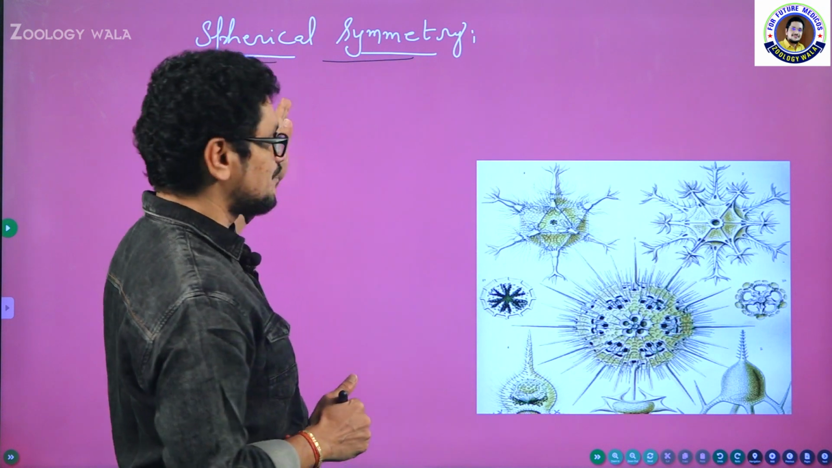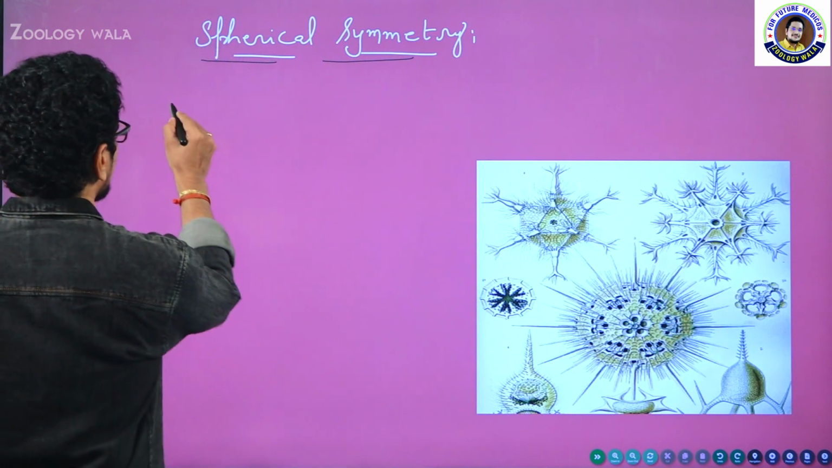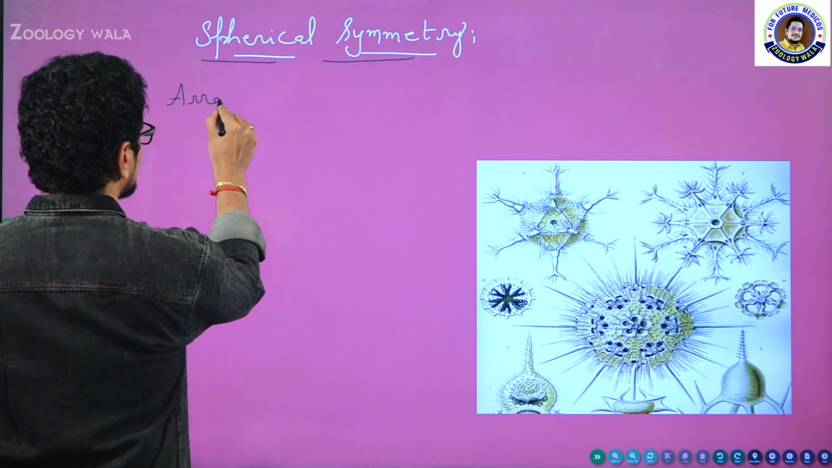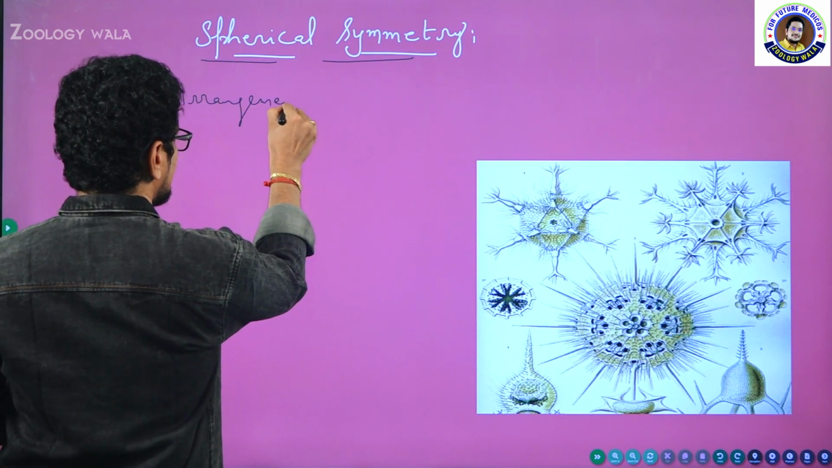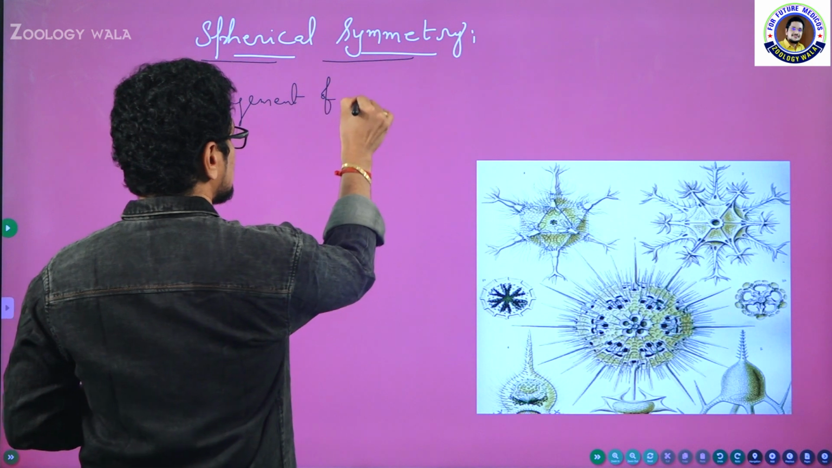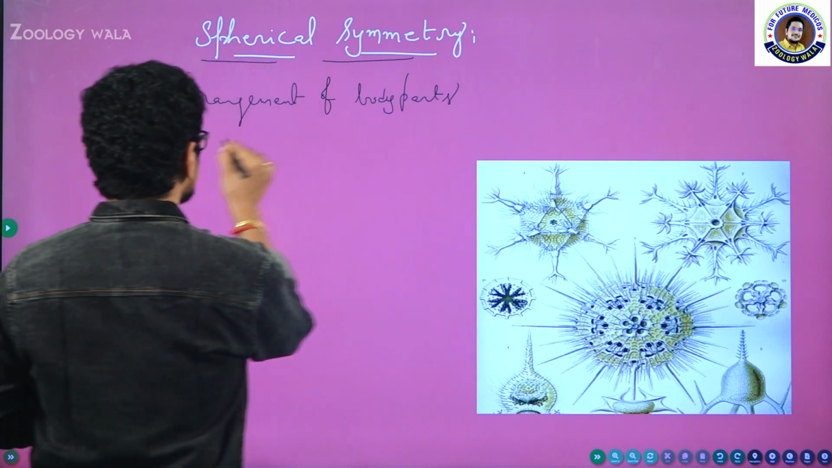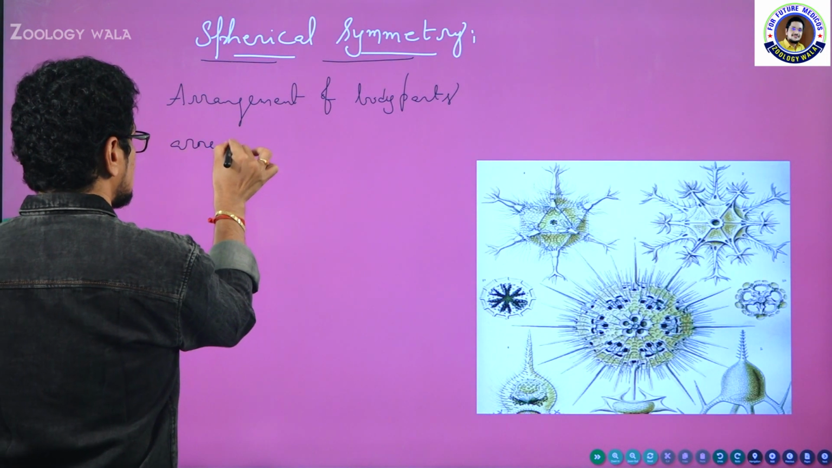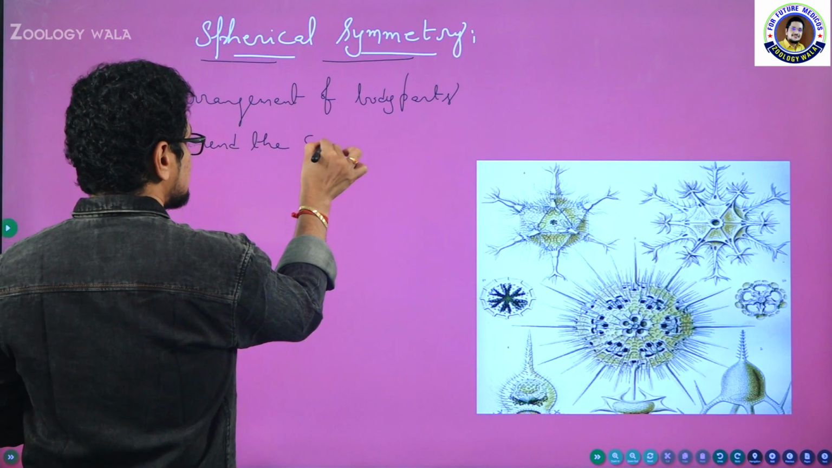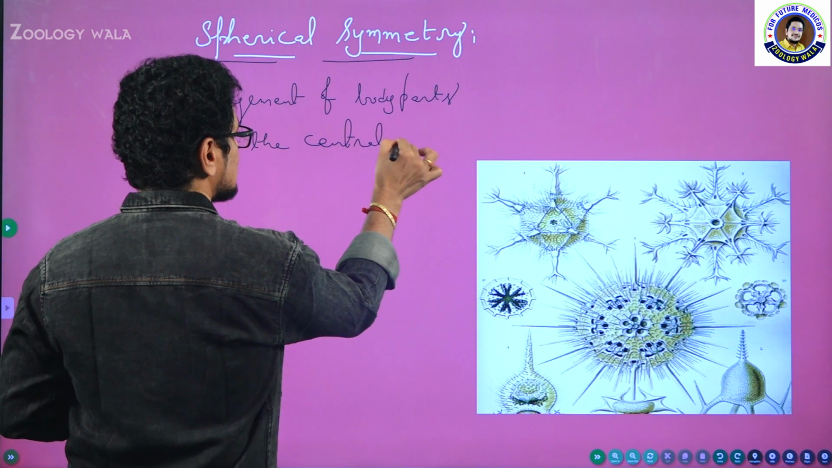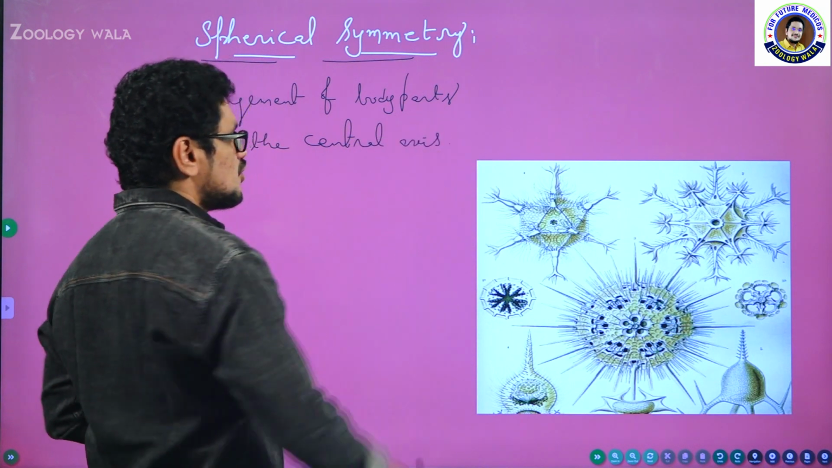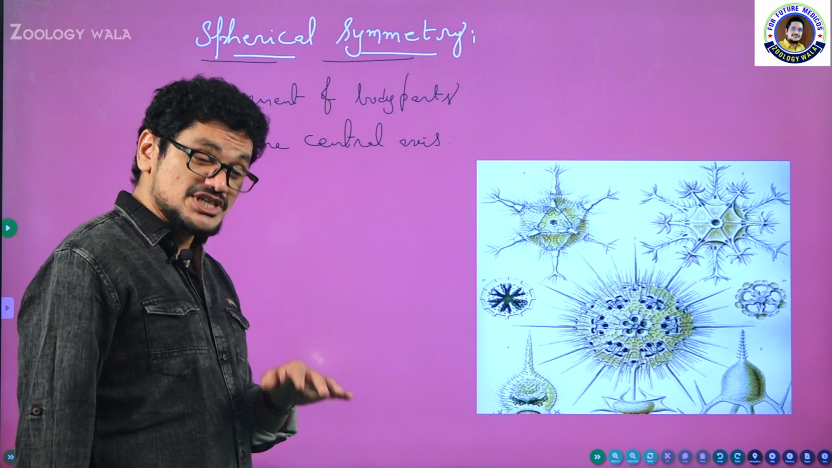So what is symmetry? Symmetry is nothing but the arrangement of body parts around the central axis. You may ask me, sir, what is axis and what is principal axis?